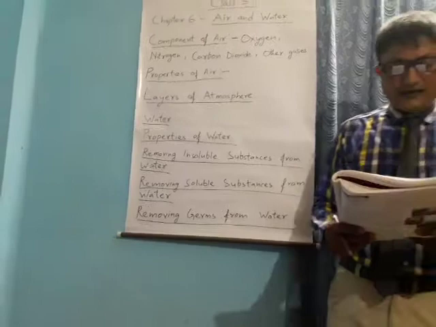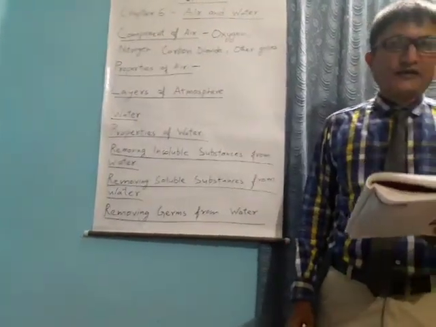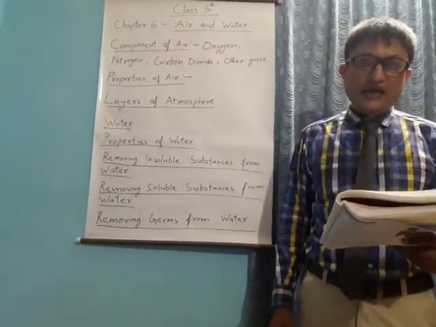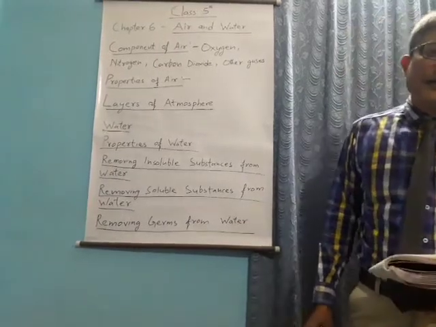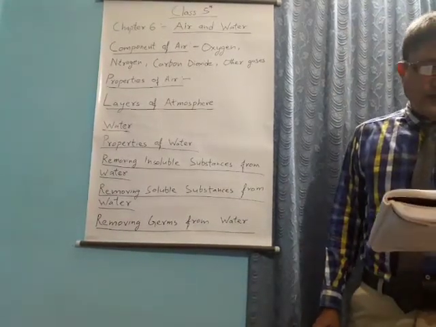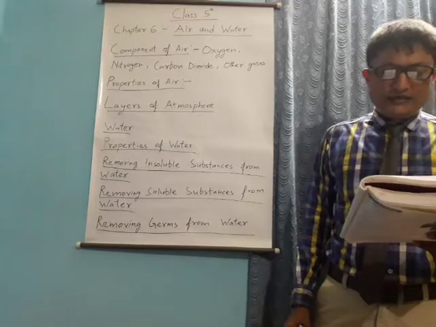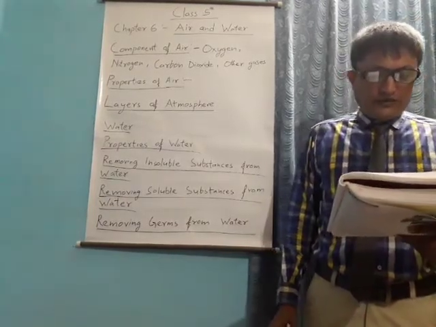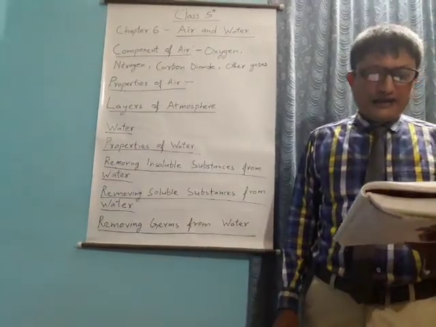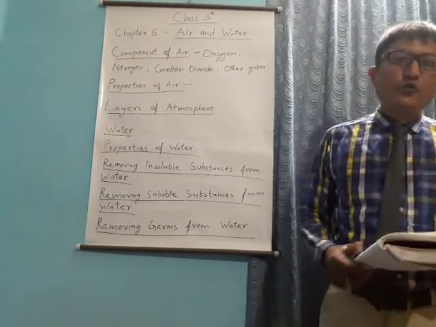Now, the fourth layer is the thermosphere. This is the second highest layer, extending between 80 to 700 km. This zone is completely devoid of water vapor, and the air pressure is extremely low here.